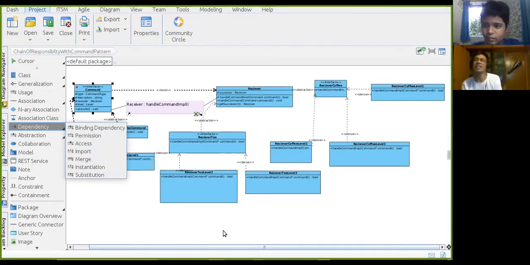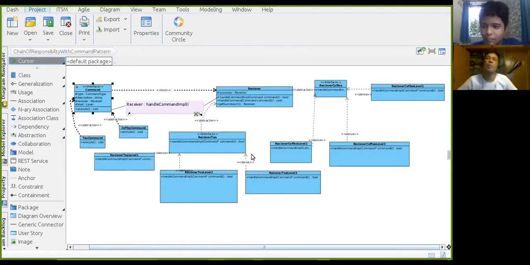But here we are not instantiating anything; it is just joined together. That is why it is a binding dependency. So command and receiver are dependent on each other, but command is not responsible for creating the receiver, because command is command, but receivers are the team makers.